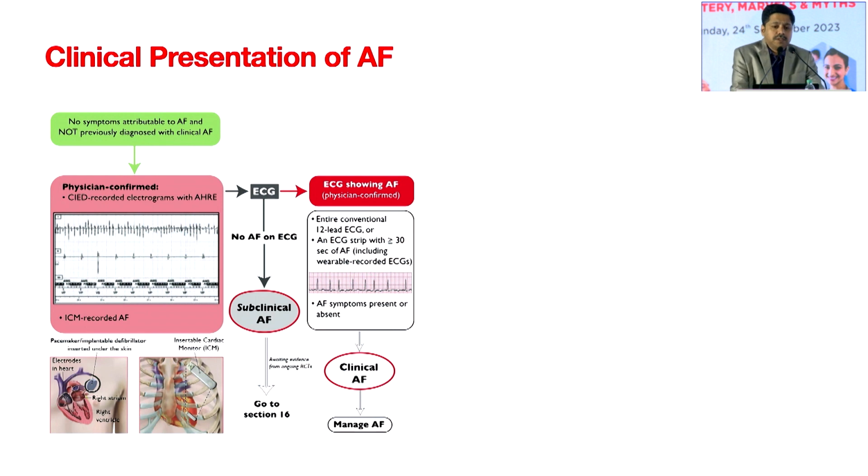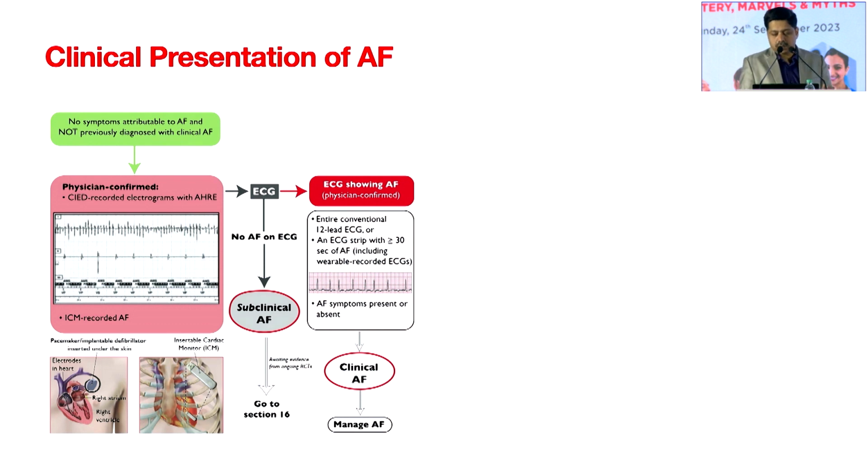There are two ways in which patients present to us. Not everyone comes to you with documented AF or symptoms. One subset of patients has subclinical AF. When they are implanted with devices like a pacemaker, ICD, or CRT-D, we find out that although they do not have any symptoms, the continuous recording of the device shows that they are going in and out of atrial fibrillation.